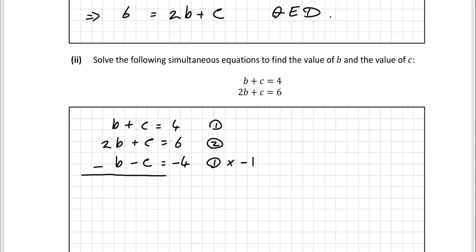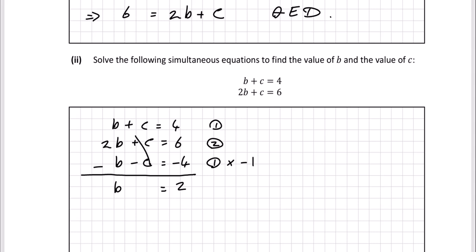I'm going to add equations 1 and 2. If I add these two here, I'll get 2b minus b, which is just b. And then here I've got plus c minus c, that'll give me 0. They just cancel. And then over here I've got 6 minus 4, which is 2. So b is equal to 2.